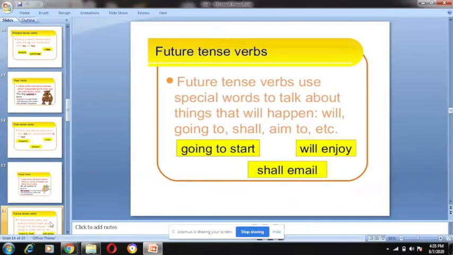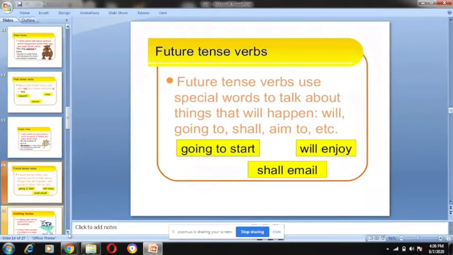Now, future tense verbs use special words to talk about things that will happen: will, going to, shall, aim to, etc. When we have to understand the future tense, there will be these words added. They will add will or going to or shall or aim to, etc. Like going to start, shall email, will enjoy. So these are future tense verbs. If will or shall is added, the word is a future tense verb.